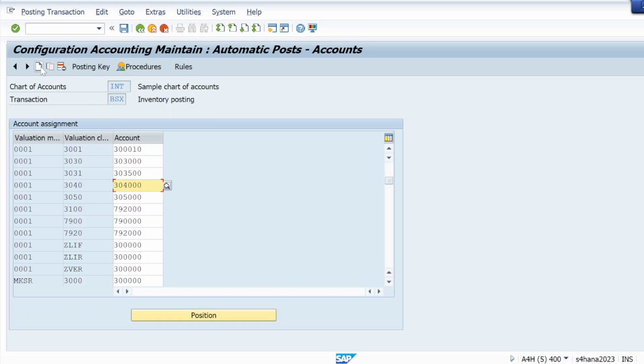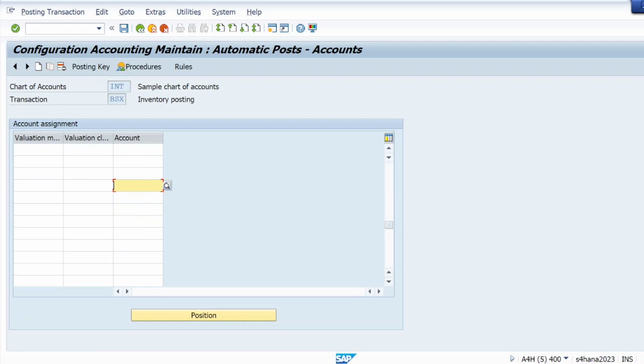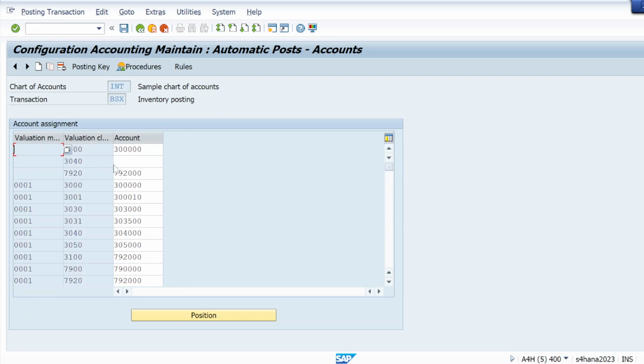So just go to new entries from here, give your valuation class. This field is for valuation class. Just give your valuation class 3040. This field is for the GL account. Whatever GL account is assigned for 3040, I will simply give here, hit enter, and valuation modifier. It's saying it already exists. So let me check. Okay, I have already mentioned it.